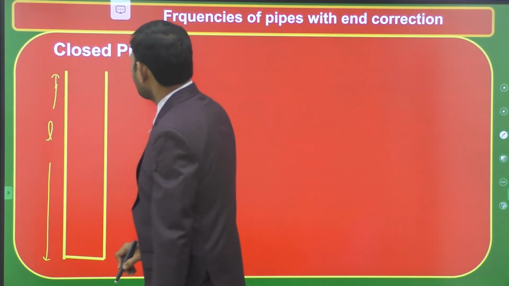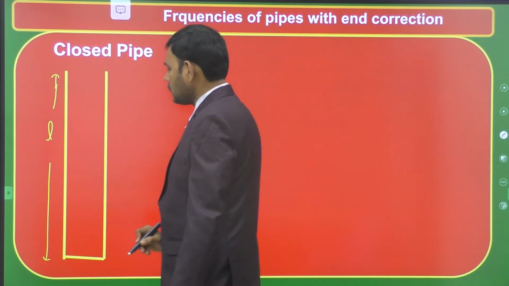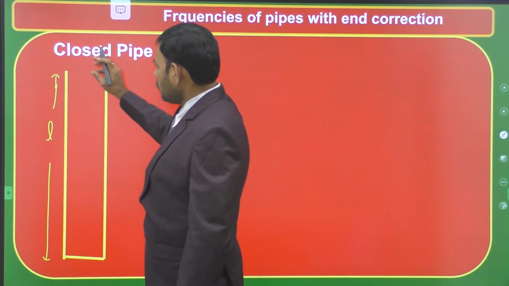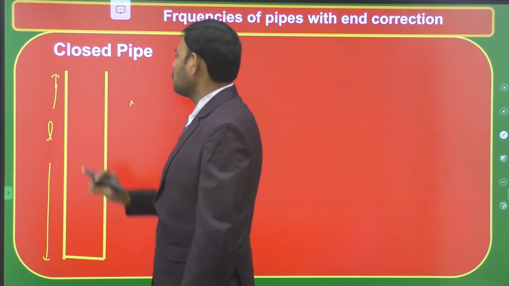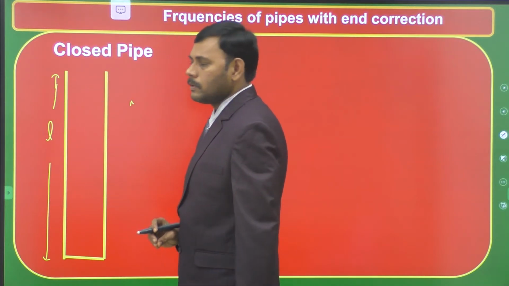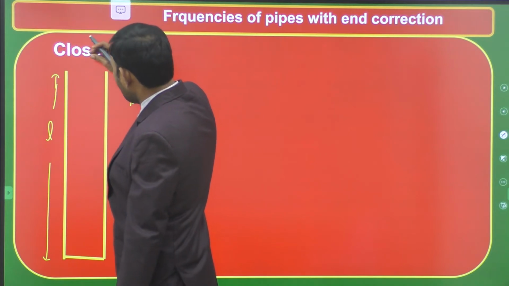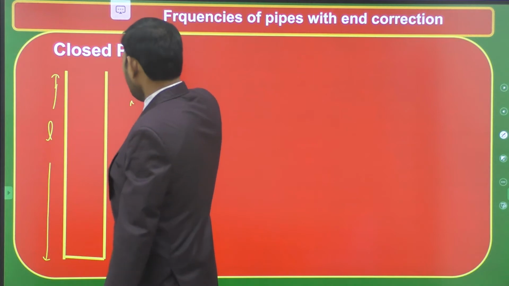We know a pipe which is open at one end and closed at the other end is a closed pipe. Because of the attraction force among the molecules at the end of the pipe, the restoring force also develops to a point just above the closed end.